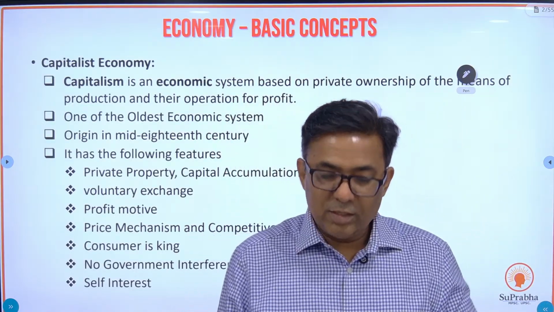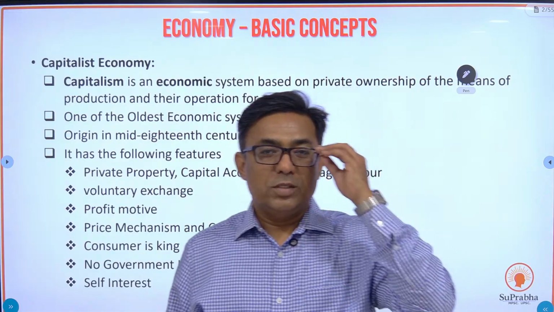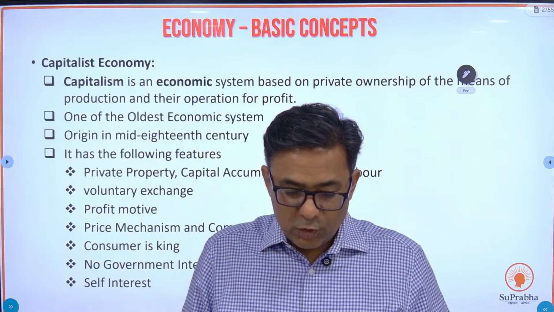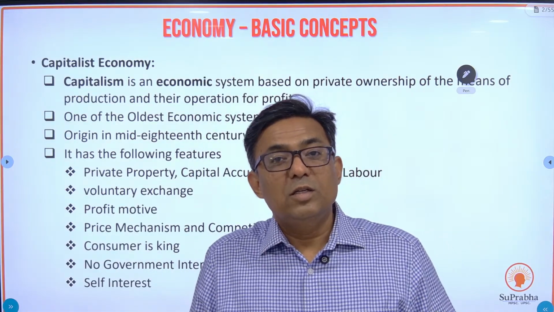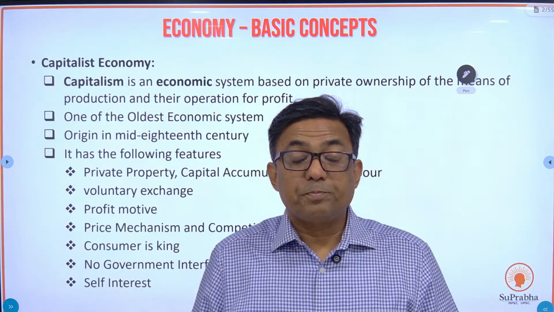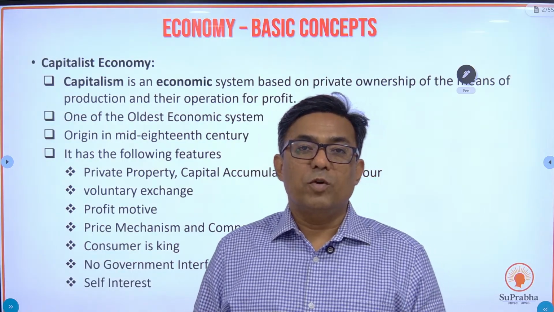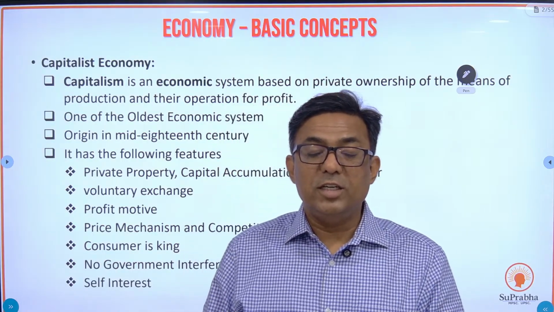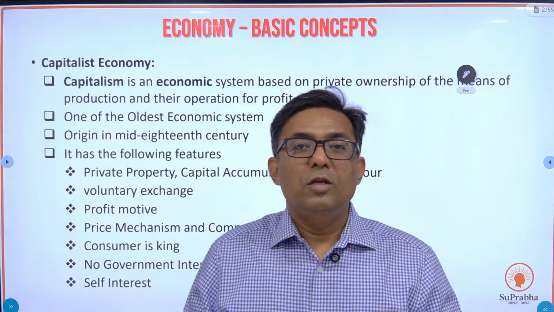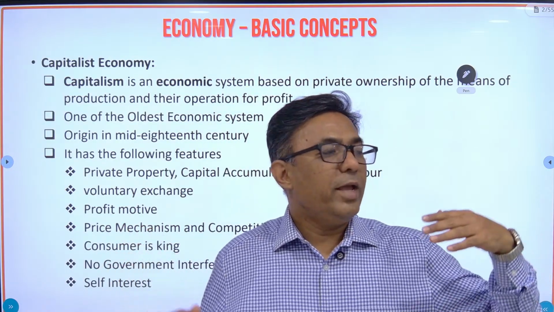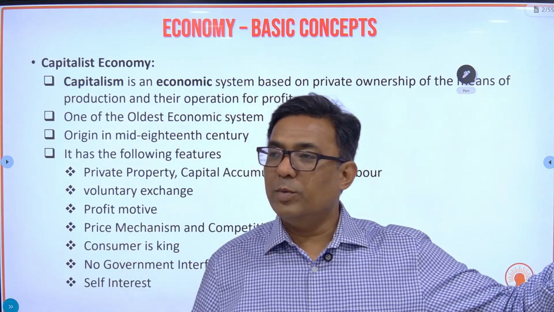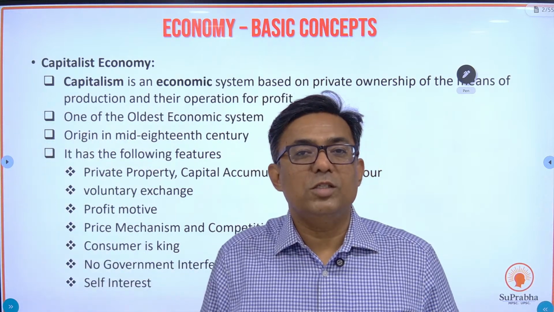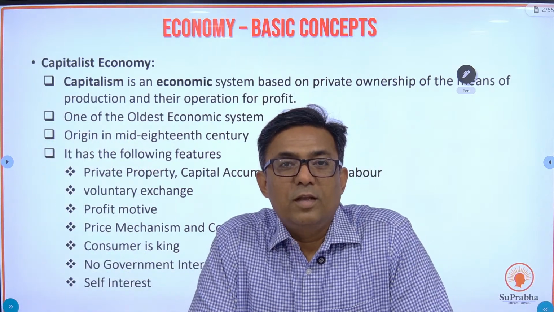First, there are two types of economies. One is a capitalist economy, the other is a socialist economy. What are these two types of economies, and India's position as such, we will see. So two types of economies. At one end of the spectrum you have a capitalist economy, at the other end of the spectrum you have a socialist economy. What is the difference between the two?